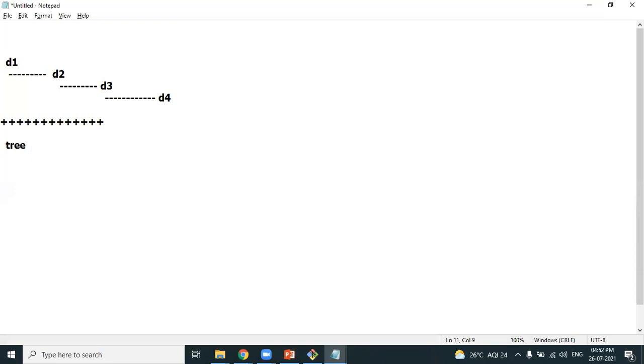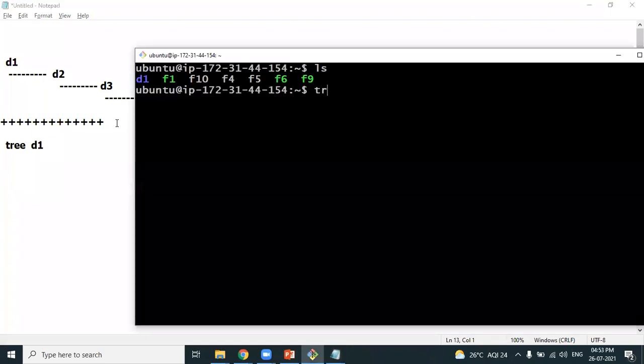There is a tree command in Linux, friends, which will show you the tree structure. Tree structure is nothing but the nested directories: each directory has how many nested directories, and whether those nested directories have other nested directories. This kind of hierarchy is clearly displayed in Linux by the tree command. I want to look at the hierarchical structure of the directory D1. That's the tree command. Look at the result of this tree command. Tree followed by D1 will show you the tree structure.